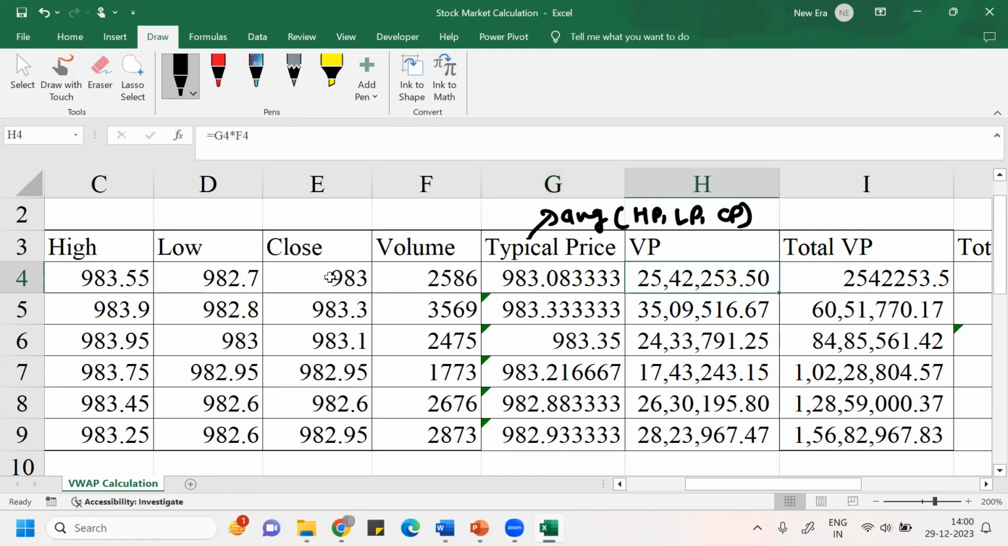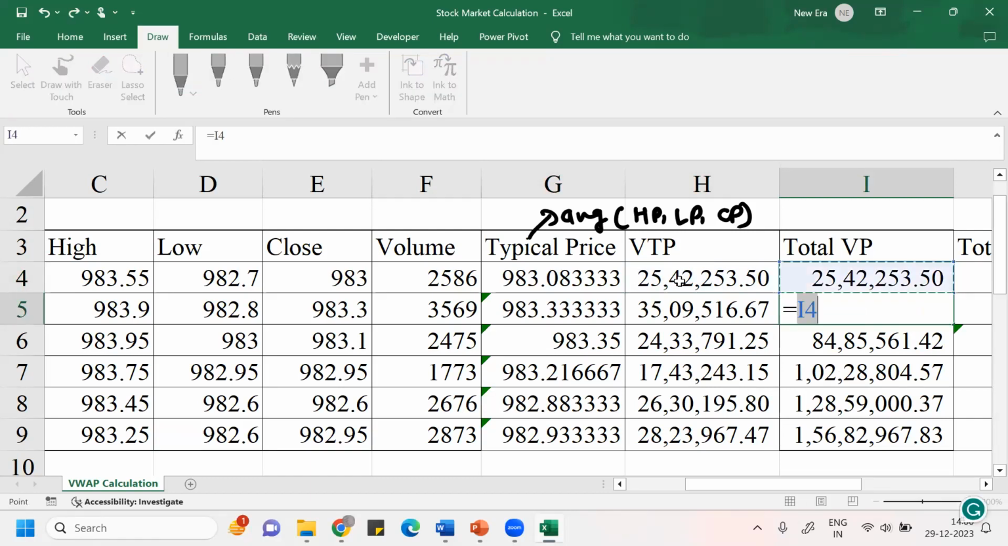Then you multiply your typical price with the volume. That you call VP, meaning volume into typical price, or you can say VTP, whatever; this doesn't matter. Once you're done with this, you calculate it for every minute, and then you take the cumulative of this. How do you get the cumulative? Simply add the values.